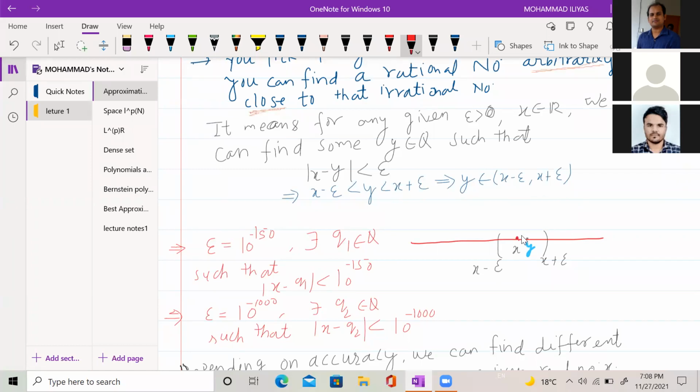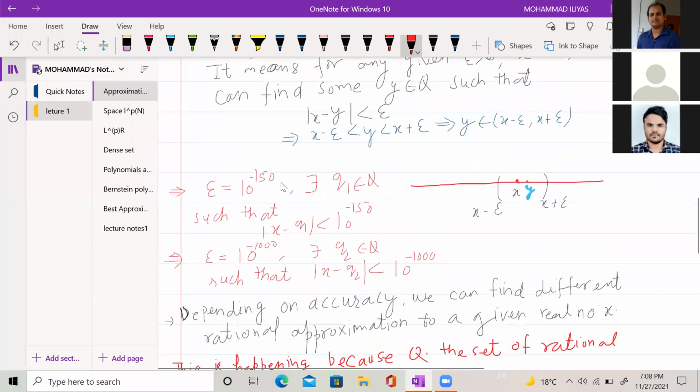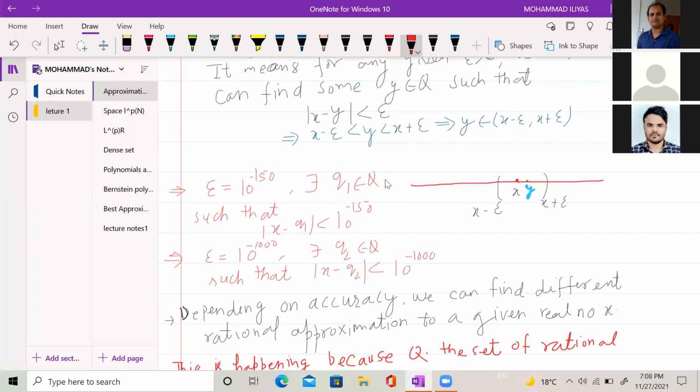It means that if you pick any real number x and make any neighborhood, small or big, you can always find a rational number y which is close to x. For example, someone says I will work with epsilon equal to 10 to the power minus 150. Then again you can find some rational number q1 which is close to x. How close depends on your accuracy, how much accuracy you want.